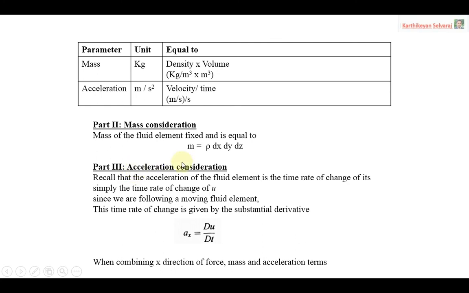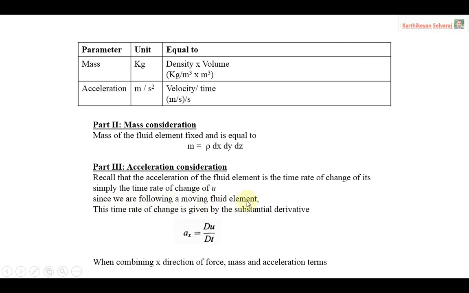Then part 3, acceleration consideration. For considering acceleration, recall that the acceleration of the fluid element is simply the time rate of change of velocity u, because we are considering only the x component. If we were considering the y and z components, the v and w terms would come.